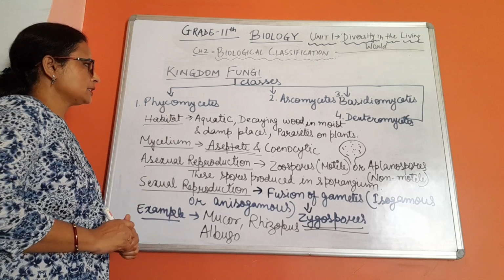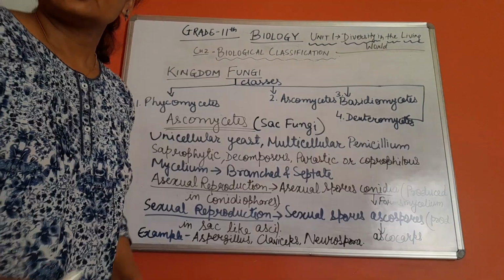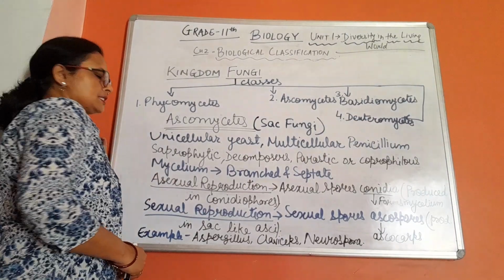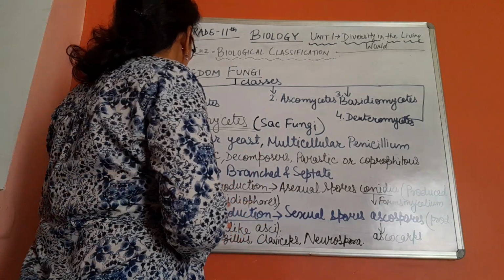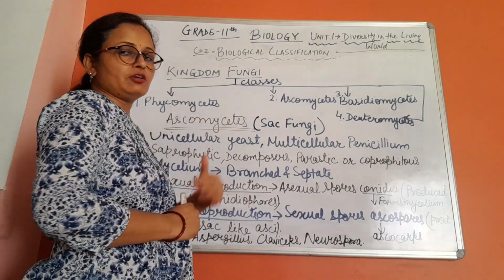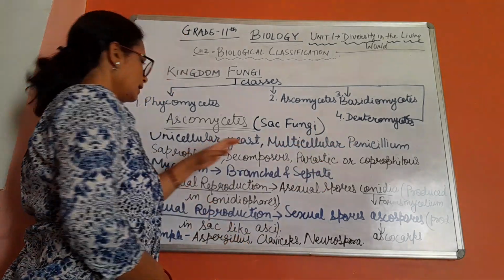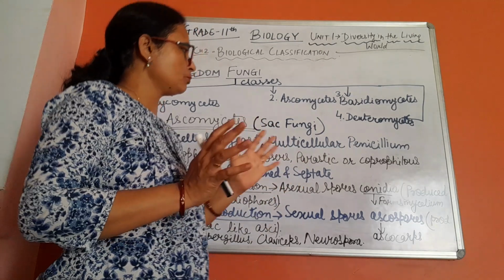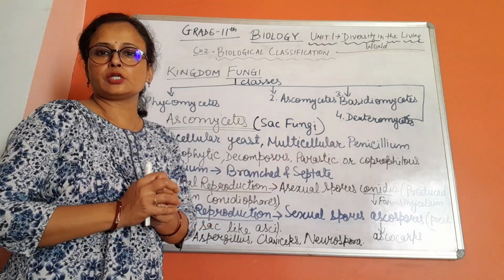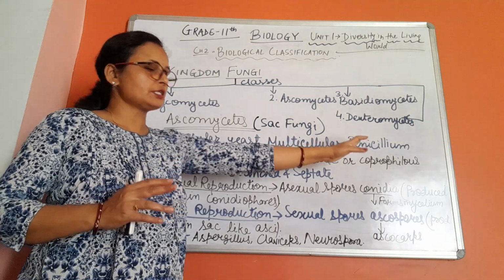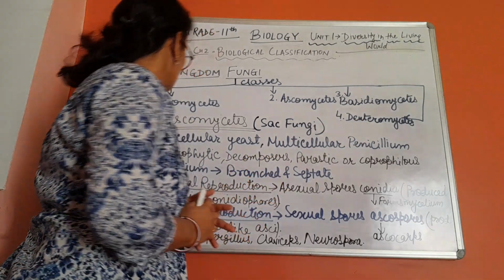So Phycomycetes class done. Now moving towards the Ascomycetes class. Ascomycetes are also called sac fungi. These might be unicellular, like yeast, and multicellular, like penicillium. Penicillium is a very important fungus. It is used for producing antibiotics, and the first antibiotic, penicillin, was obtained from penicillium.